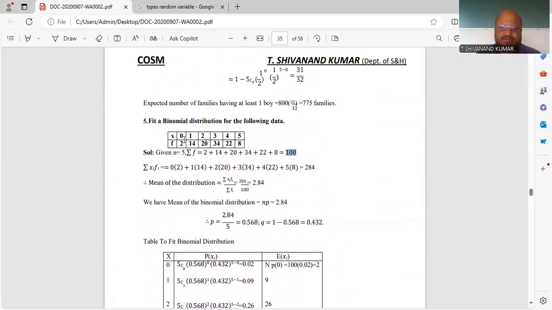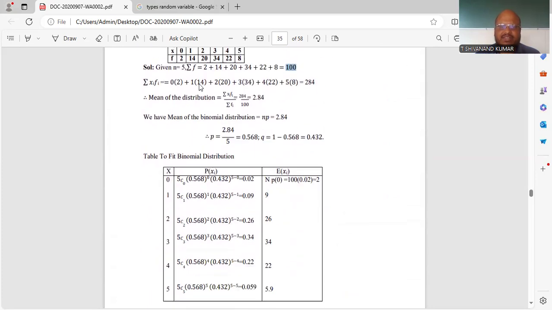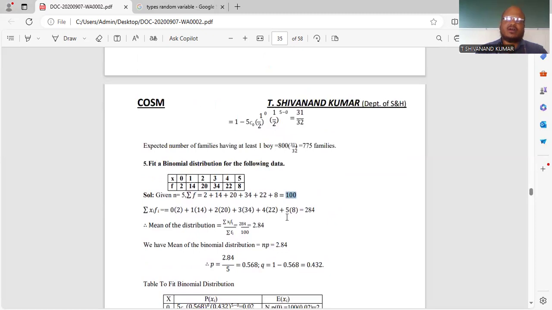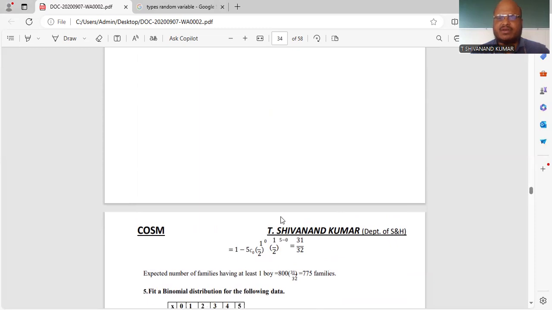It is approximately the same. If x is equal to 0, the value is 2. Here also x is equal to 0, the value is 2. And for 1, that is nothing but 14. So it is somewhat equivalent. For 2, it is 20, here also for 2 it is 26, and for 3 it is 34, here also you are getting 34, and for 4 it is 22, you get 22. And the last one, for 5 it is 8, and here you got almost 6. So like this, you have to check it. Almost all the values are the same, so it is a good fit.